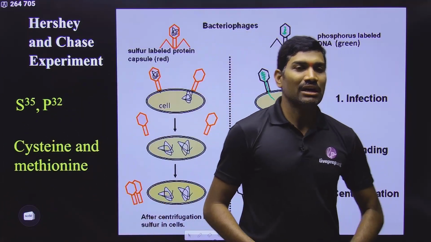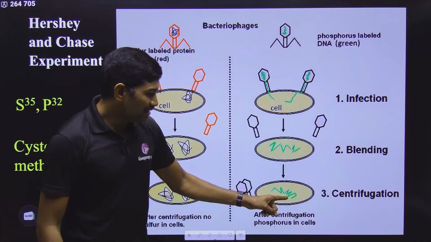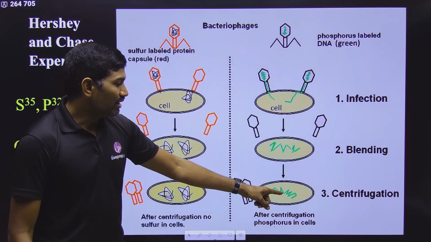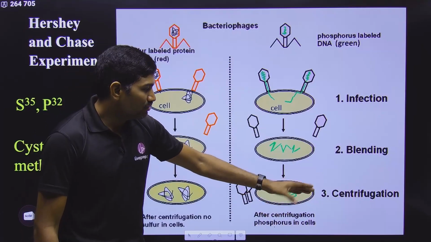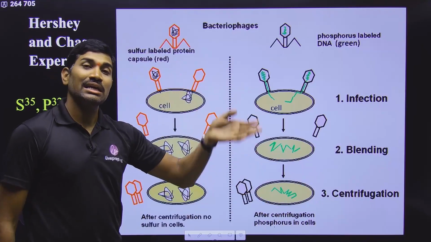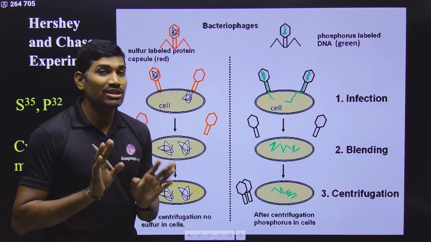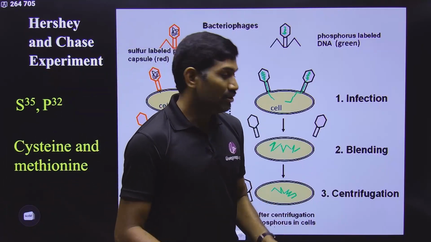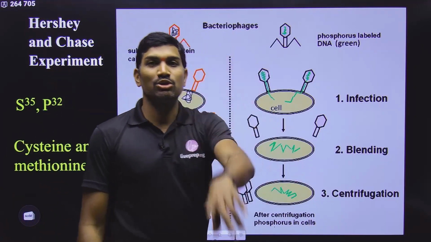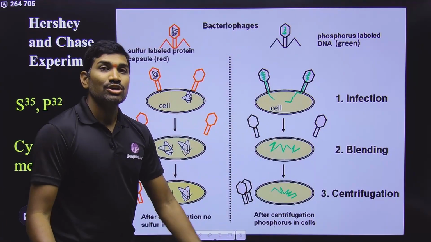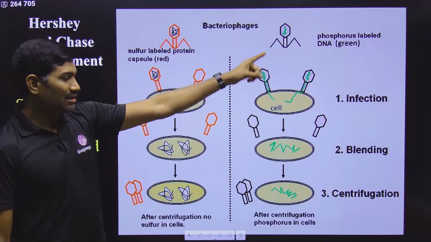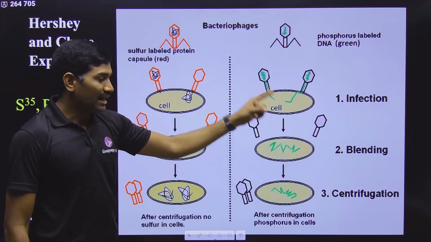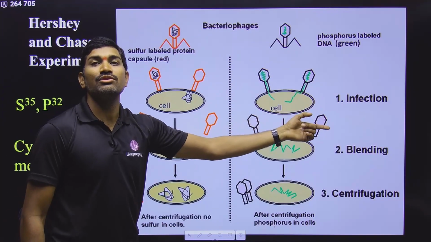Further continuation also they did, and there they observed that in this case, wherever the viral DNA radioactivity is present within the bacterial cells, when these cells are allowed for the next generation, even then in the next generation also some viruses, not all, some viruses got radioactivity because this DNA is going into some viruses. So in this way they proved that it is the DNA that is acting as genetic material which is entering into the bacterium, and hence it is responsible for synthesis of new viruses.